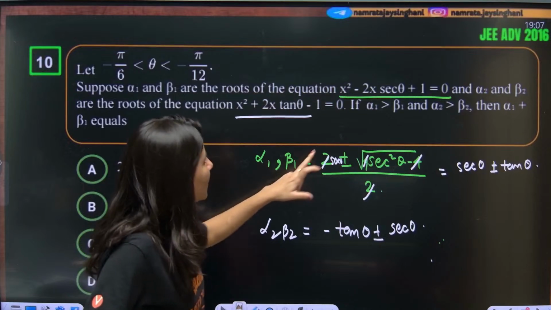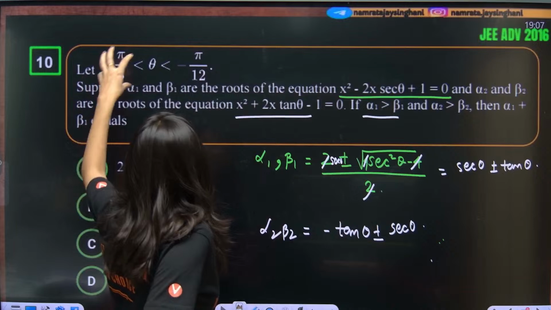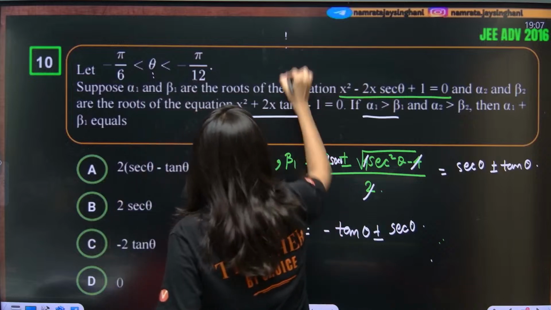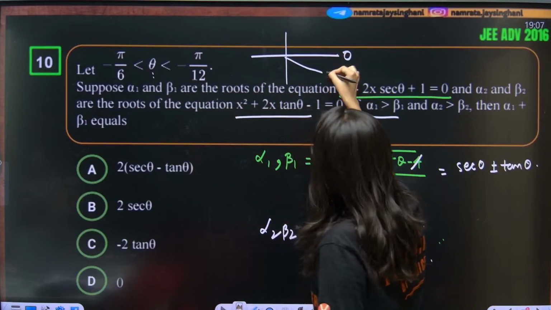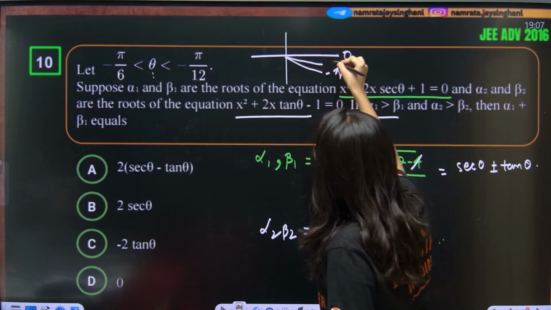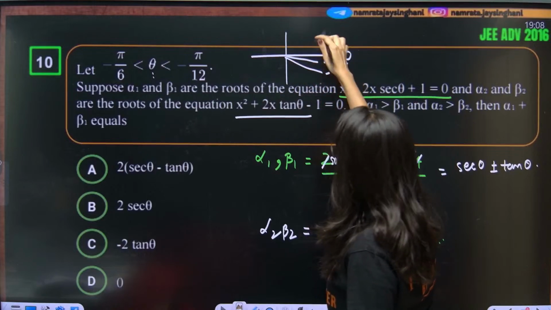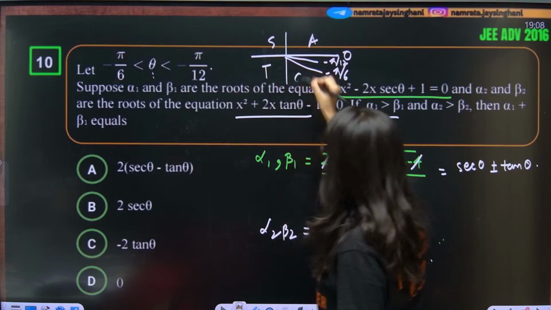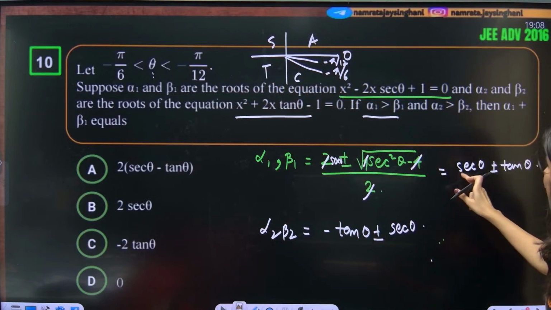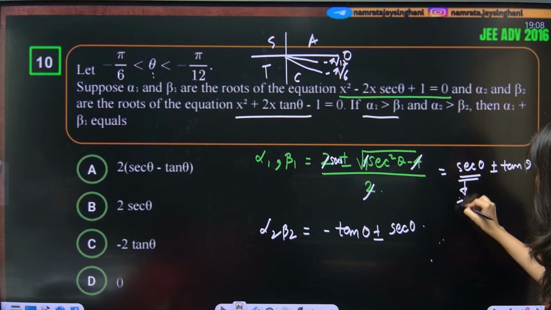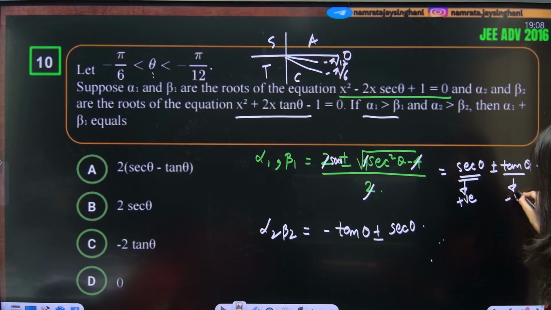Now, just tell me, as per the question, first of all, theta is lying in which quadrant? Minus pi by 6. So this is 0, this is minus pi by 6, and this is minus pi by 12. So this is the all sine, tan, cos quadrant. Over here, sec is positive, and in this quadrant tan is negative.